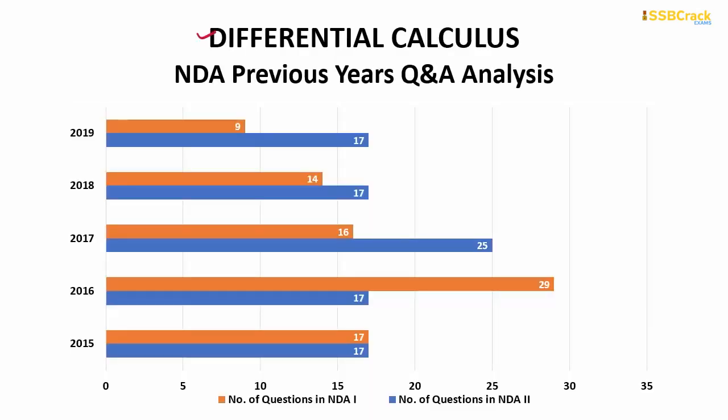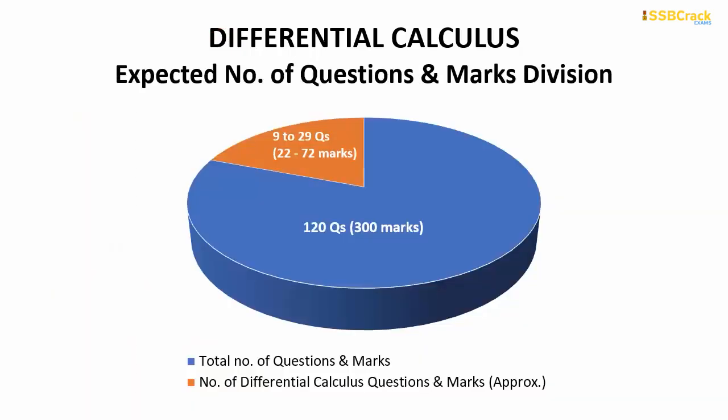Coming on to differential calculus. So from differential calculus maximum questions were 29 which came in NDA 1 2016 paper, and minimum questions were 9 which came in NDA 1 2019 paper. So in your upcoming NDA exam you can expect around 9 to 29 questions from differential calculus, which will comprise approximately 22 to 72 marks out of your total marks.